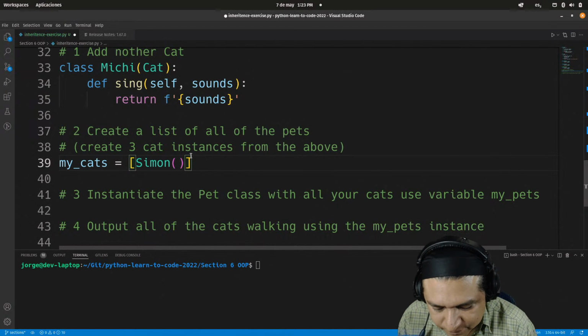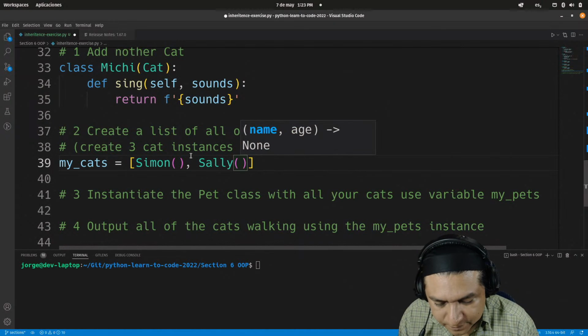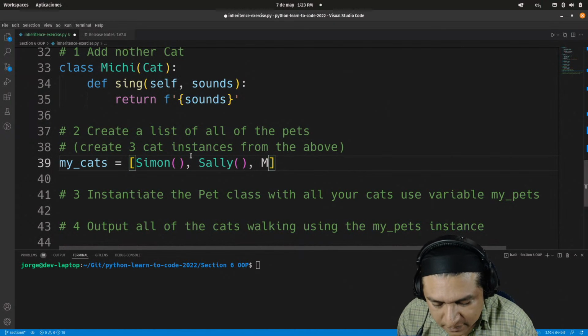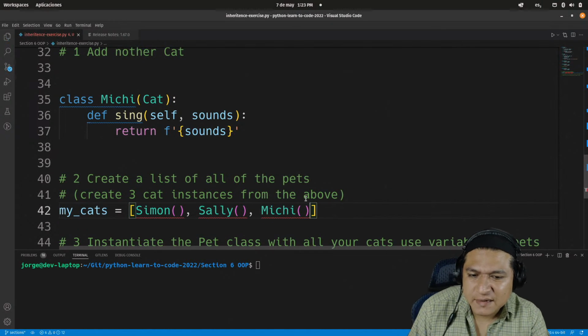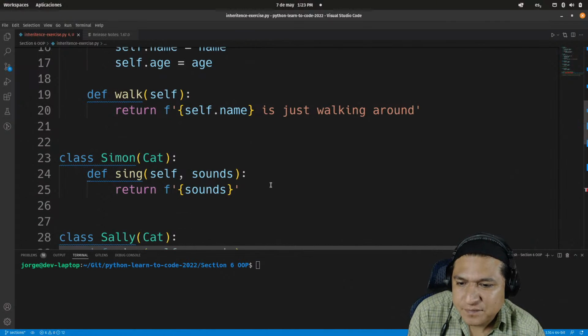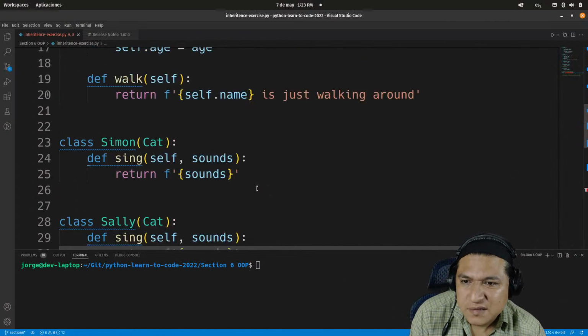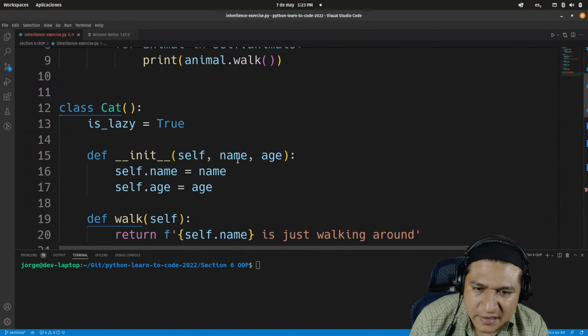Simon, Sally, and Michi. Do I need default values here? Let's see. Cat does have a constructor, name and age.